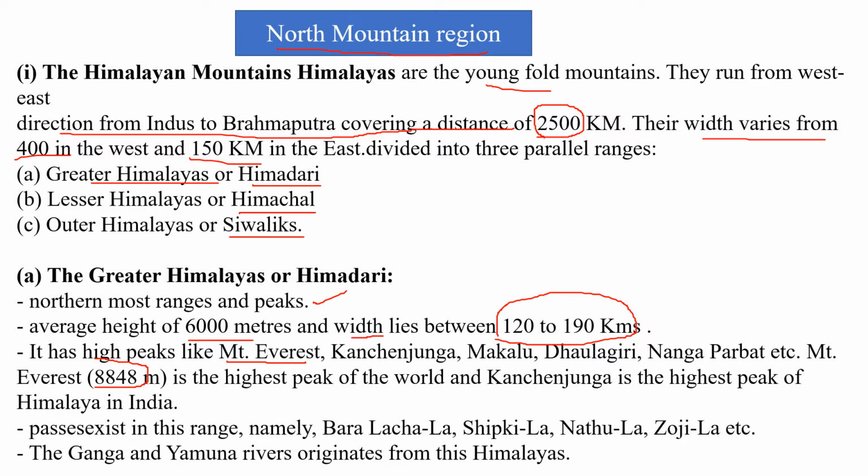So the passes located here are Bara Lacha La, Shipki La and Nathu La. The Ganga and Yamuna rivers originate from this Himalaya. These are the world's big rivers, and their origin is located in this Himalaya.